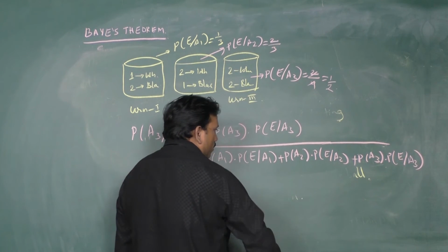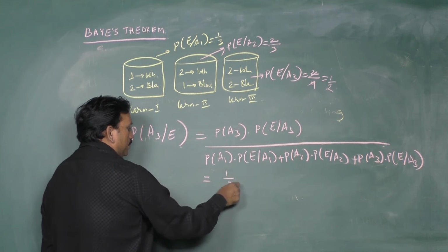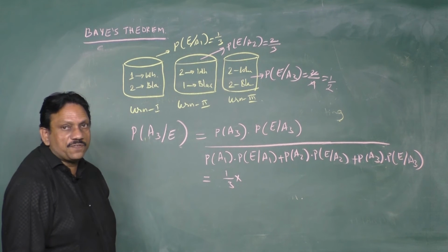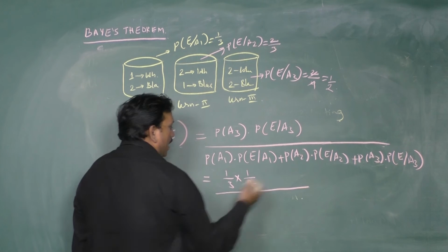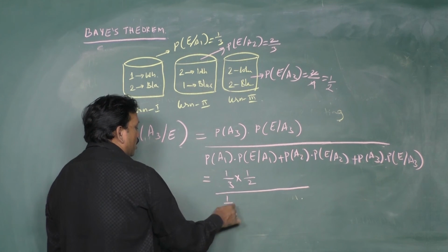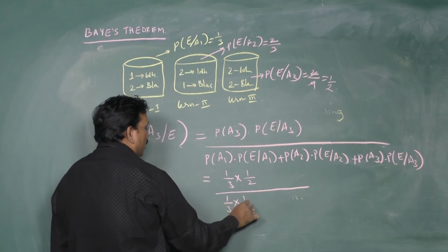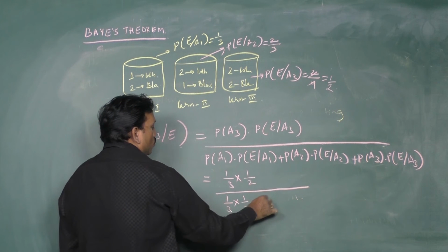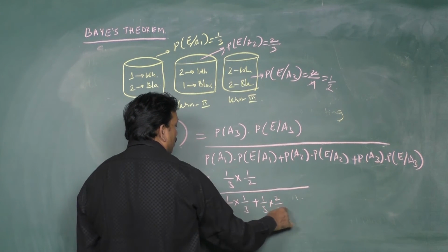Now put all the values. What is the probability of A3? That is 1 by 3 into the probability of E by A3, which we just calculated as 1 by 2. Probability of A1 is how much? 1 by 3. Probability of drawing a white ball from this, P of E by A1, is 1 by 3. P of A2 is 1 by 3, getting the white ball from this is 2 by 3.